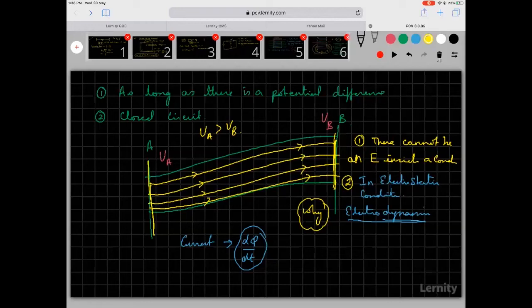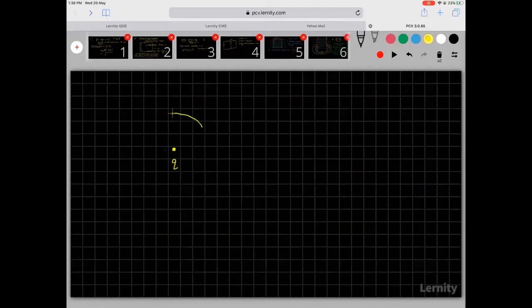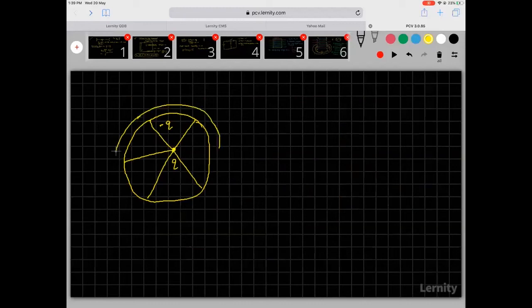Now, suppose I have a charge Q here, and suppose I surround it by a conductor. So what is going to happen if there is Q here? Do you understand that there will be minus Q inside? So if minus Q is there inside, the field lines will go from this Q to this minus Q, and then they'll stop there. Then on the outer surface, again plus Q will be induced, because this shell is insulated. I mean the shell is neutral. So plus Q will come on this. So when plus Q comes on this, again the field lines will come from here. Do you understand this?